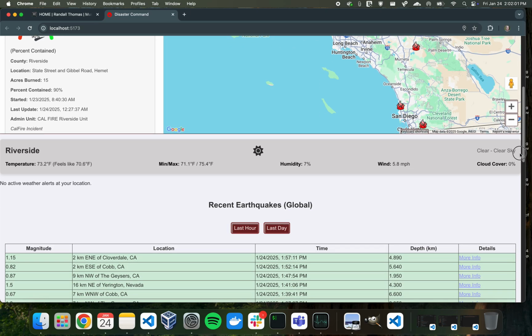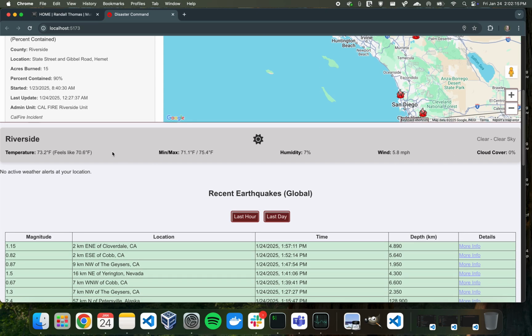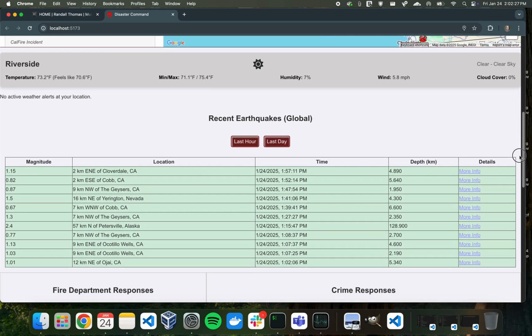Below that, we've got the current weather. This gets your coordinates, and it automatically shows you the weather for where it's reading that you're at. And below that right here is where there would be a red banner if there was an active weather alert in your area, and it would show you all of the data for that as well.